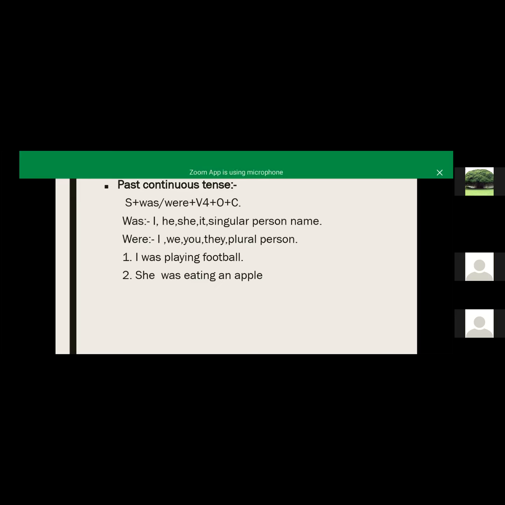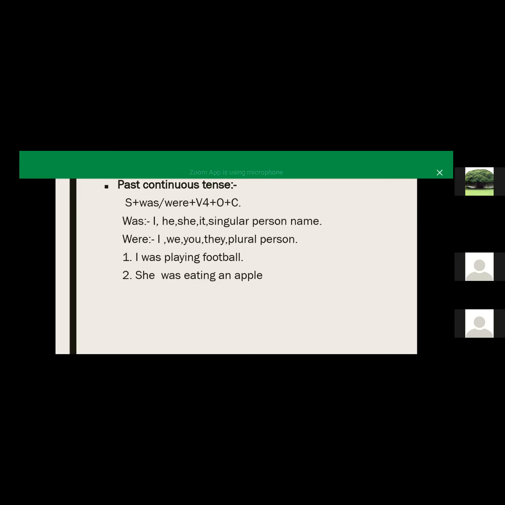So the first example is I was playing football. मैं फुटबॉल खेल रहा था. For we, we were playing football. For he, he was playing football. For she, she was playing football. For it, it was playing football. And for they, they were playing football.